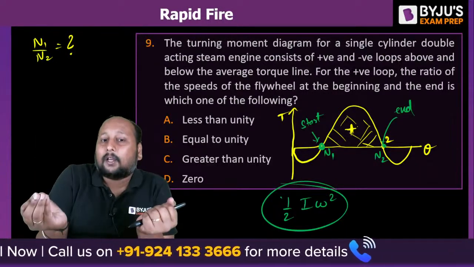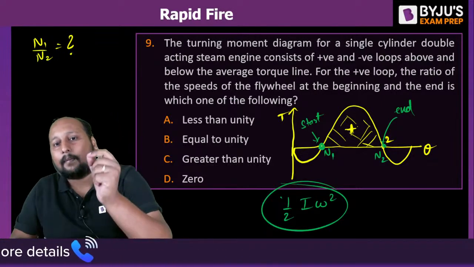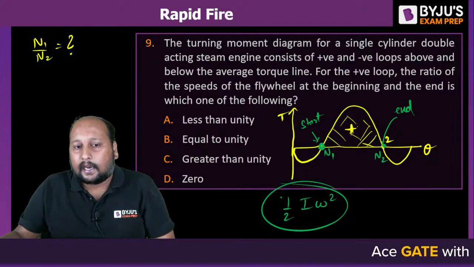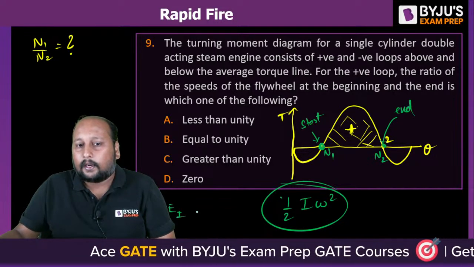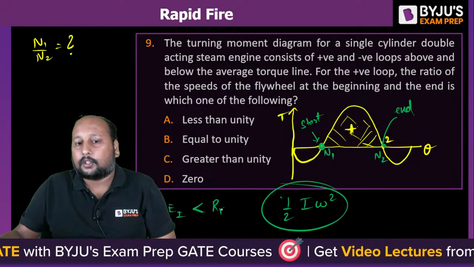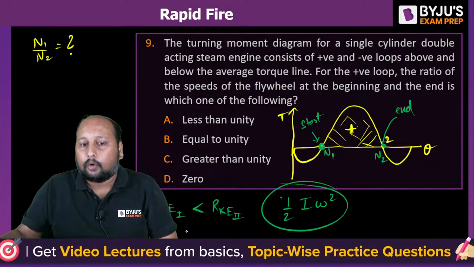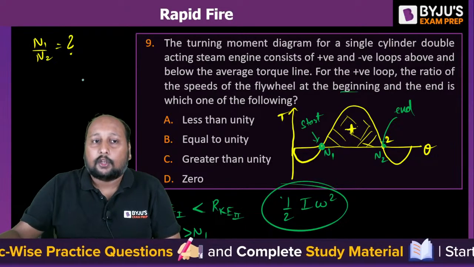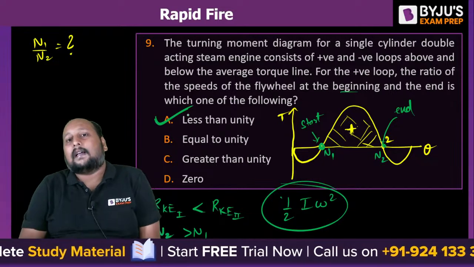Definitely unequal. And surely the energy at point 1 will be less. The rotational kinetic energy at point 1 will definitely be less than that at point 2. That simply means the RPM at 2 will be more than that at 1, so the ratio of beginning to ending will be less than unity. Option A is the correct answer.